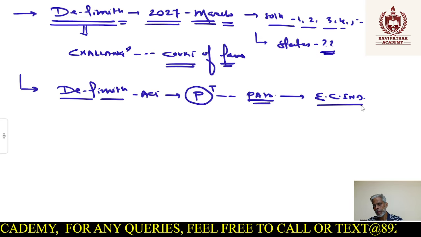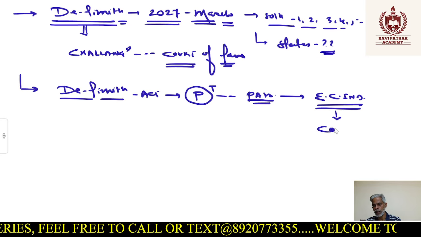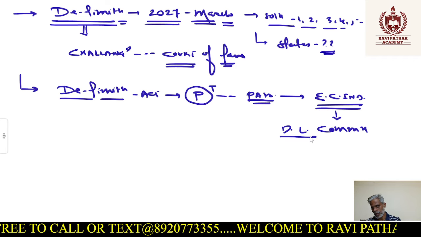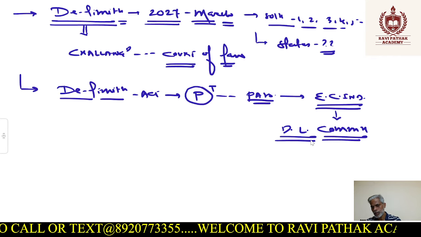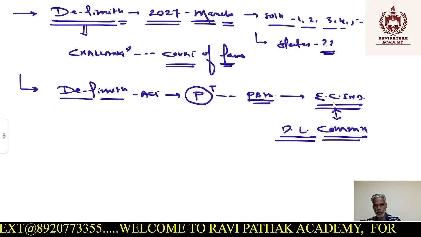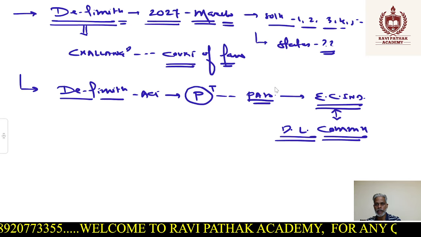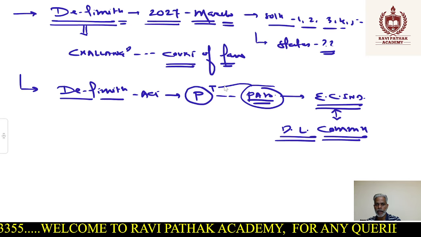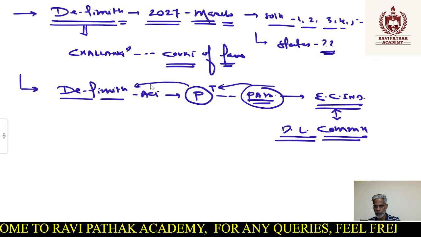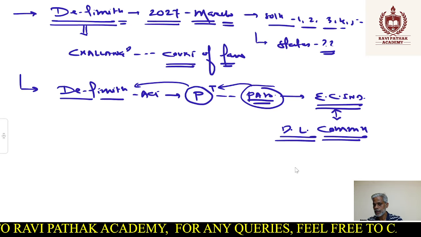Now, under the provisions of Articles 324 to 329, the Election Commission of India is empowered to constitute a commission, and that commission is known as the Delimitation Commission. So the Delimitation Commission basically functions under the overall guidance and supervision of the Election Commission of India. The Election Commission of India gets the power from this particular act. The act is passed by Parliament. The Parliament gets the power from the Constitution. This is the sequence. But what is the dilemma?